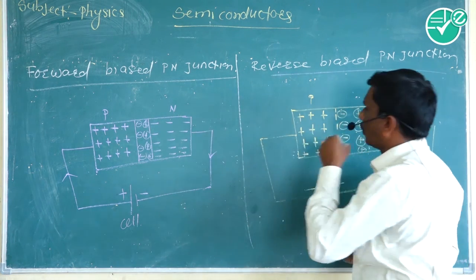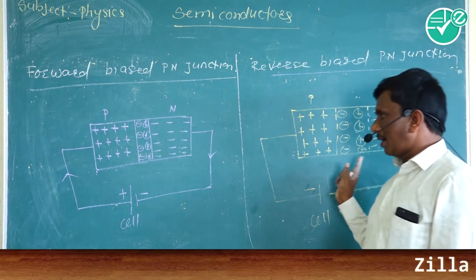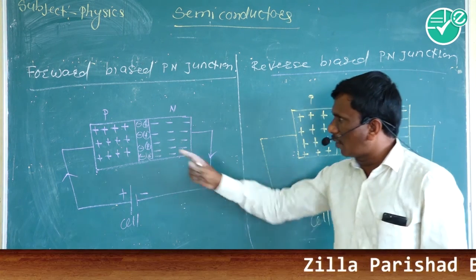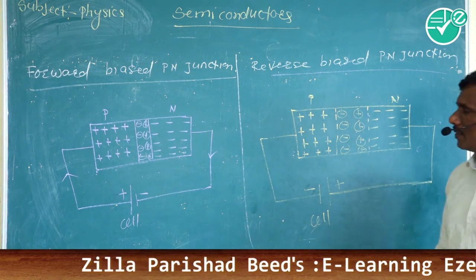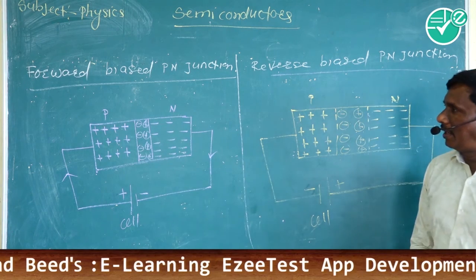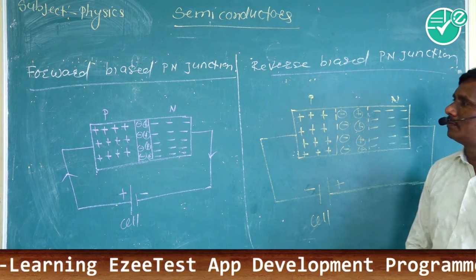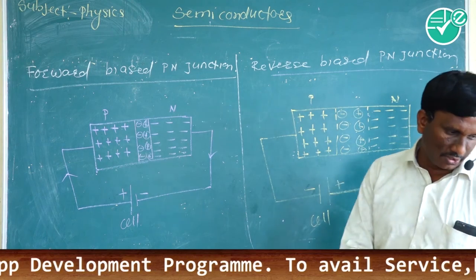There is very little current, some microampere current, and in forward bias milliampere current can be generated. These are the forward bias and reverse bias p-n junction diodes.